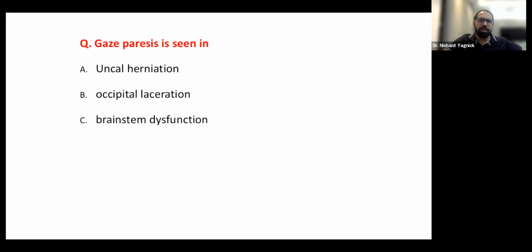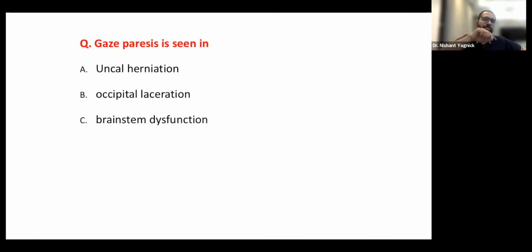Gaze paresis seen in among uncal herniation, occipital laceration. Occipital laceration is strange. There will be no gaze paresis. It will be a homonymous hemianopia with macular sparing. That will be the classic pathway. Uncal herniation will lead to a gaze paresis, but by the time uncal herniation is seen, there will be a unilateral third nerve palsy. So it will not exactly be a gaze paresis. It will be a unilateral third nerve palsy.